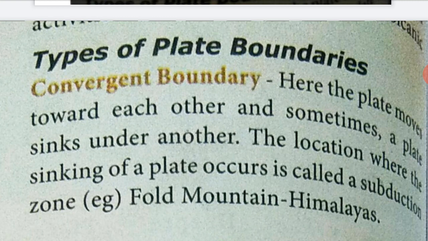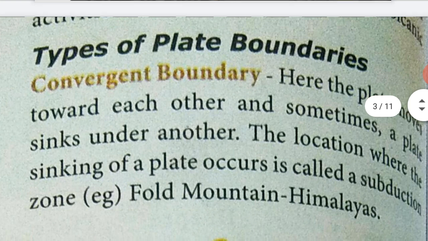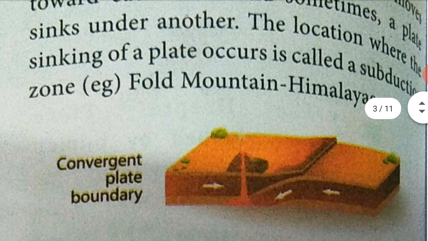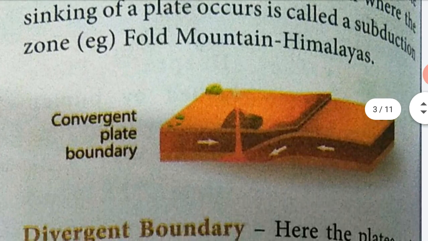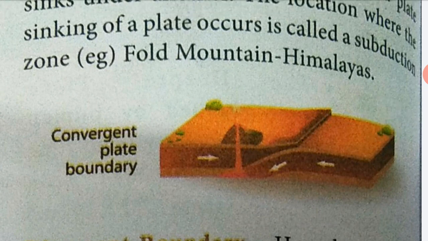The location where the sinking of a plate occurs is called a subduction zone. Example, fold mountains in the Himalaya. See the picture: in convergent plate boundaries, one plate sinks under another plate. That area is called the subduction zone.